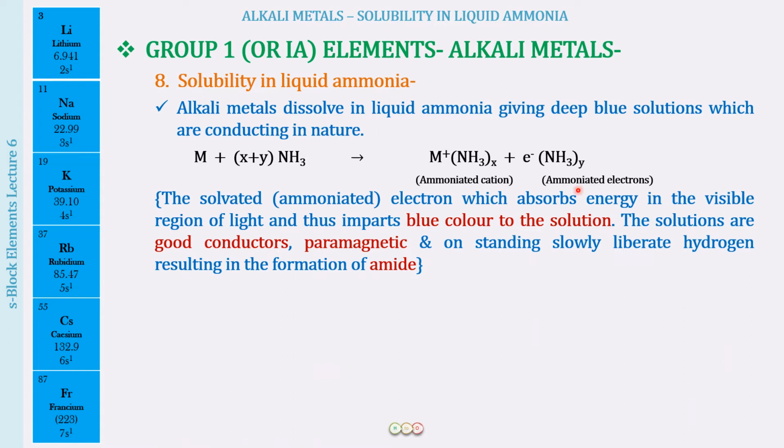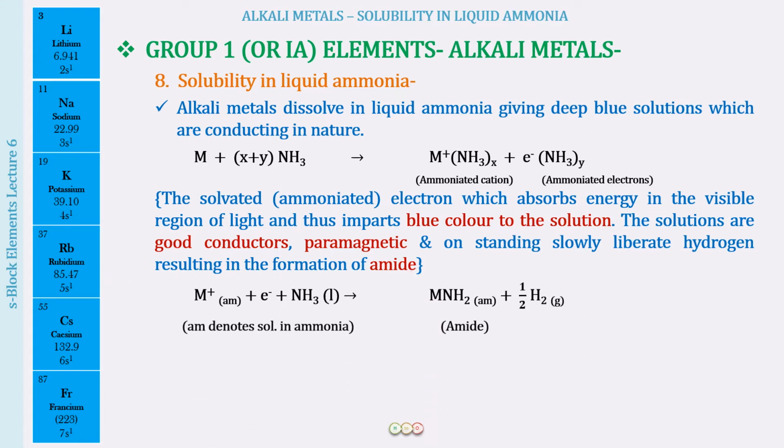Now these ammoniated electrons, which we also call the solvated electrons, are free electrons and they can absorb energy in the visible region of light and they impart blue color to the solution. Alright, and these solutions are good conductors, they are paramagnetic, and on standing they slowly liberate hydrogen, resulting in the formation of amide. So what does this mean?